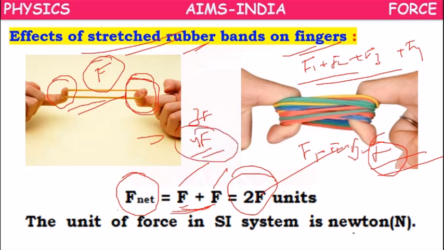So the unit of force in the SI system is Newton. On behalf of Sir Isaac Newton, they have named the unit of force as Newton. When it is written in words, we have to write it completely, Newton, starting with a small letter. When it is written as a symbol with a single letter, capital N is to be taken.